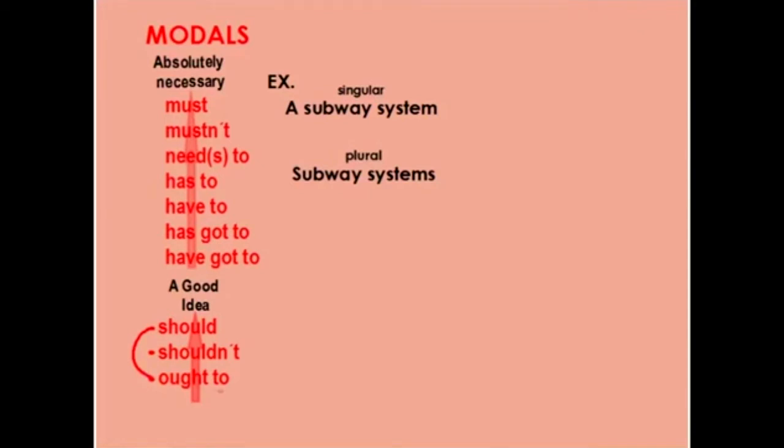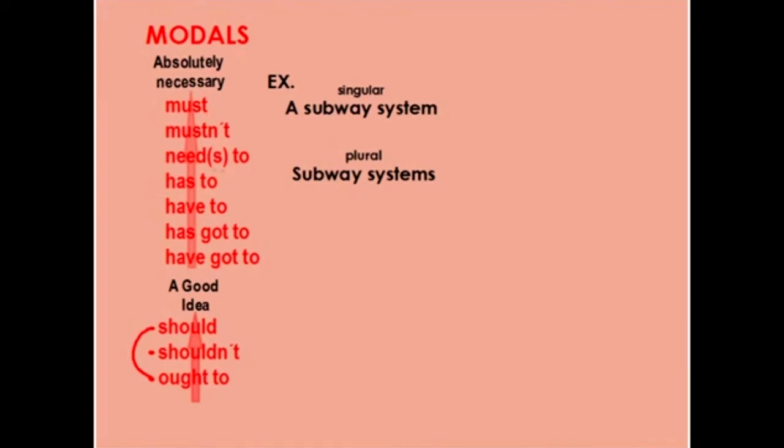Again, say it with me. Ought to, or oughta. Some people say oughta. Okay, now, if I think that my opinion or my suggestion is a little bit more necessary, I can use these modals here. I can use have got to, has got to, have to, or has to. Or if I think it's necessary, I can say need to or needs to, right? If I think it's not necessary, I can say mustn't, or something that's really important not to do, mustn't. Or if I think something is really, really important, I can say must, almost absolutely necessary with must, okay?